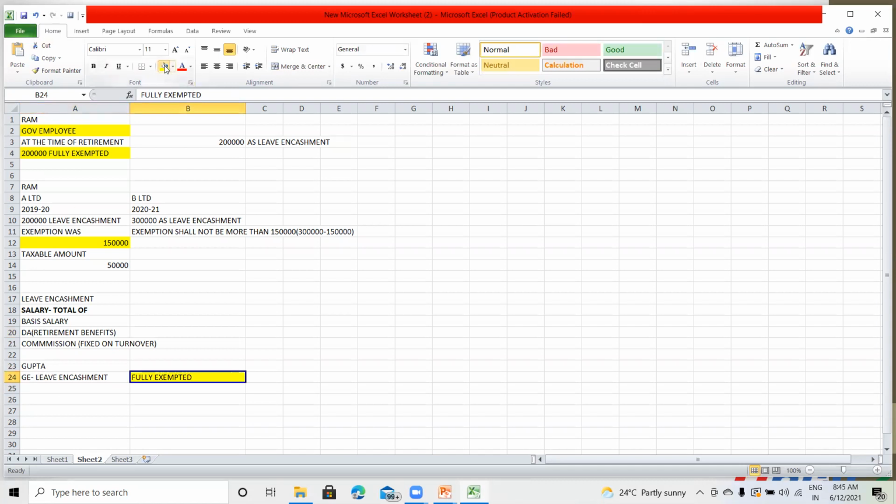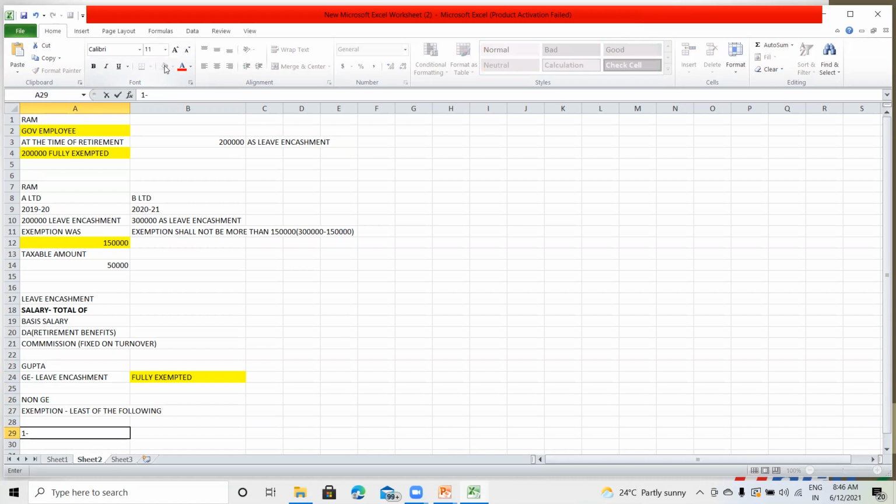When he is a non-government employee, the exemption is the least of the following.